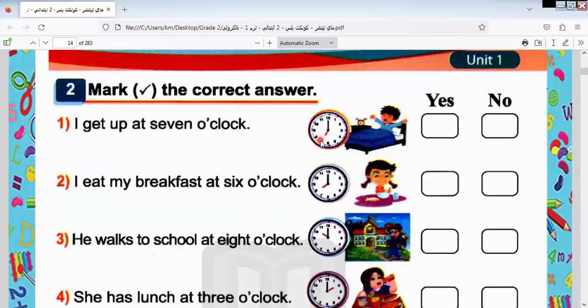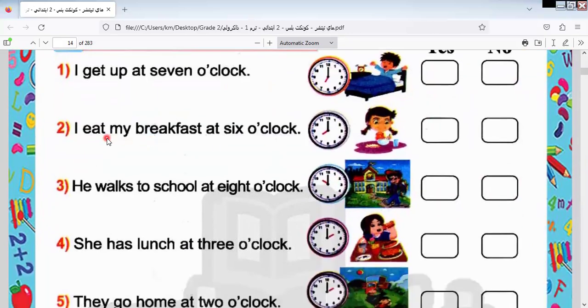I get up at 7 o'clock. Is it 7 o'clock? Yes. So I put here the tick, yes. I eat my breakfast at 6. Is it 6? Not 6. It's 8. So I put here no.